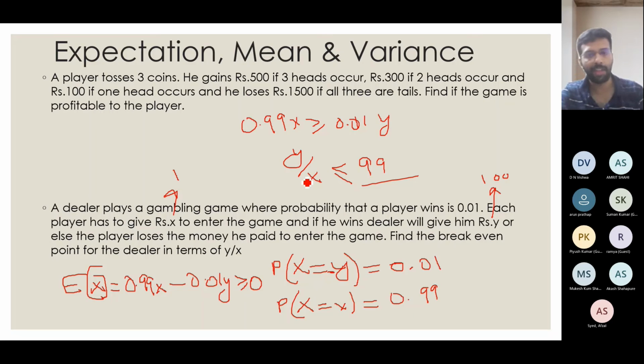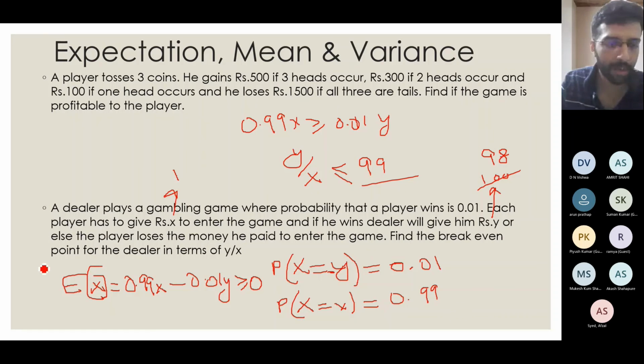It is 100. So that will be like a loss to the dealer. Whereas if we fix this value at 98, then 98 by 1, which is less than 99. So this game will be profitable to the dealer. So if you see both these problems, you did the same way. And you think about why you did it like this. Then you will get a more clear idea.